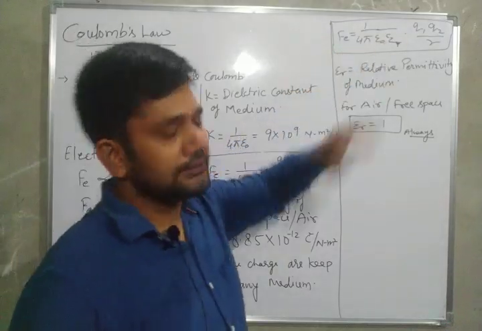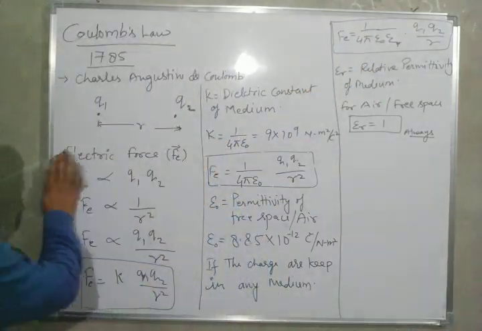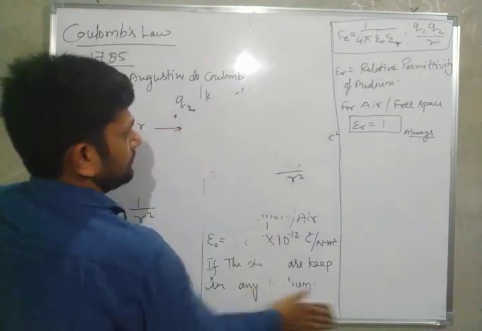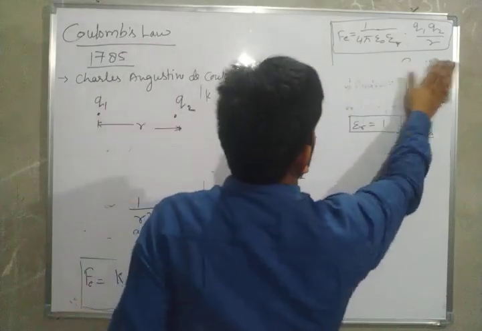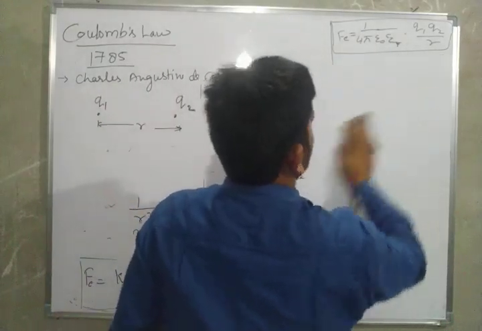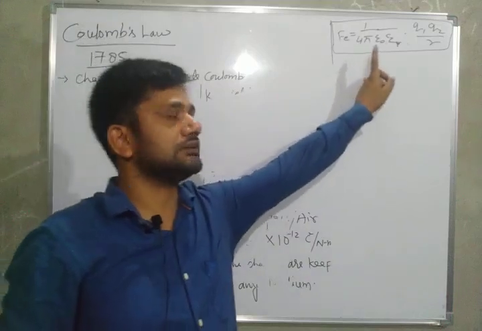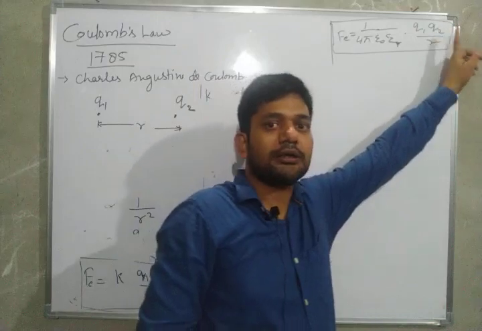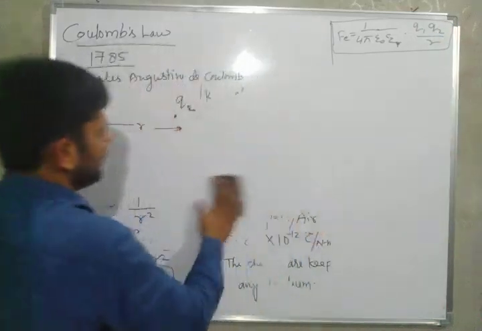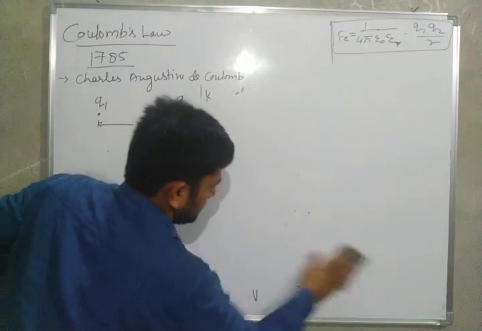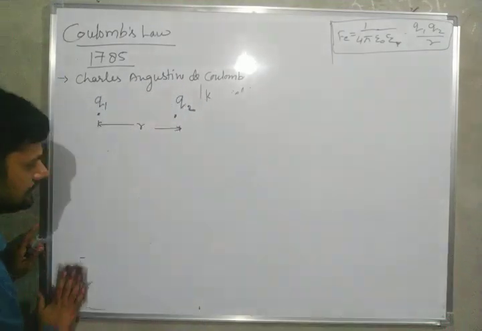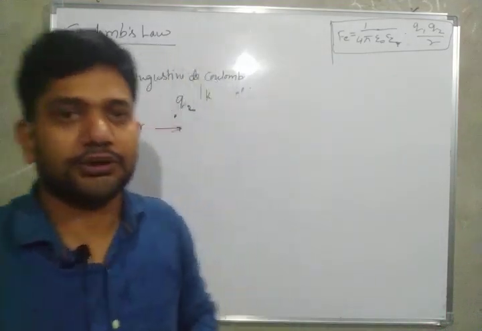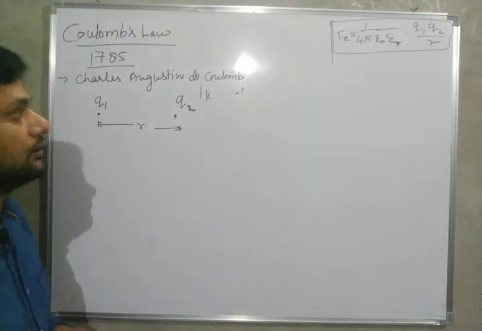We have the electric force between two charged particles. The value of electric force is 1 upon 4 pi epsilon naught epsilon r Q1 Q2 by r square. This is the result of Coulomb's law. Now we will discuss some points.